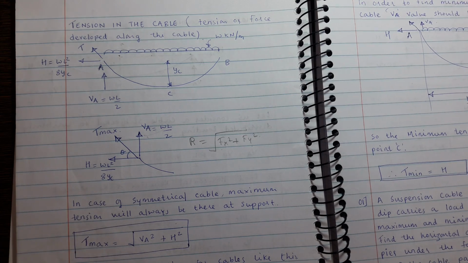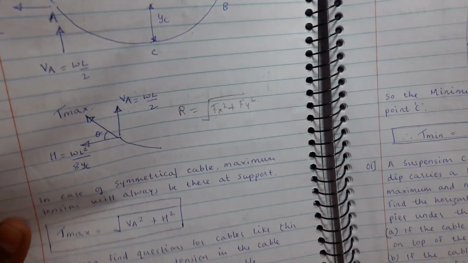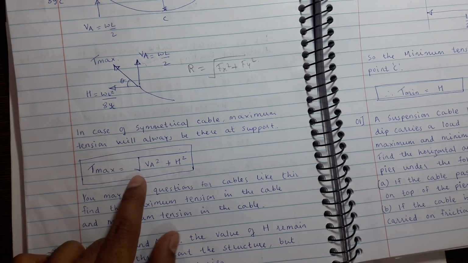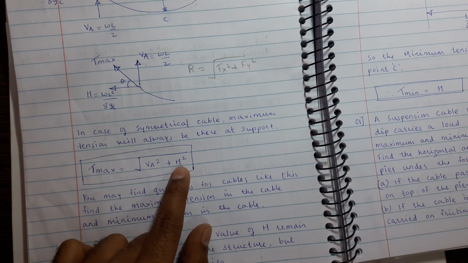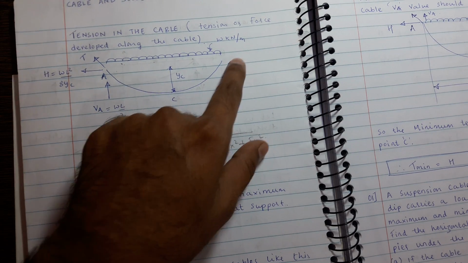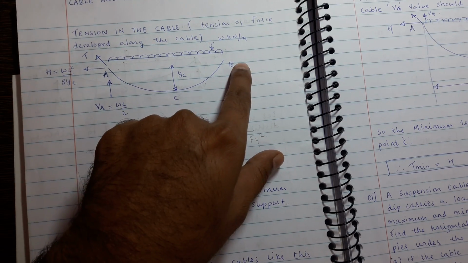Now the question remains where you will have minimum tension and what is the magnitude of minimum tension. Just refer to this formula, maximum tension equal to under root VA square plus H square. The value of H will not change across the cable.